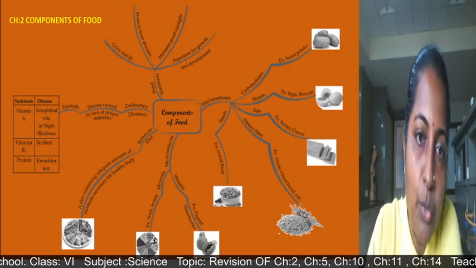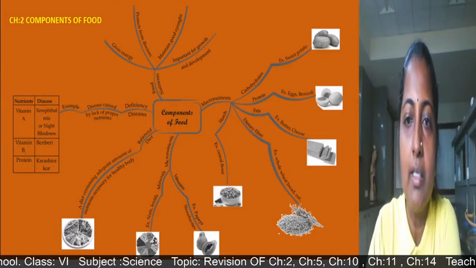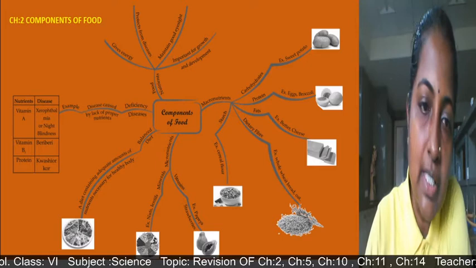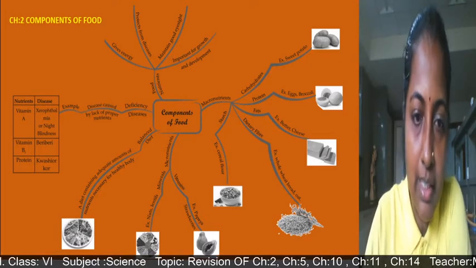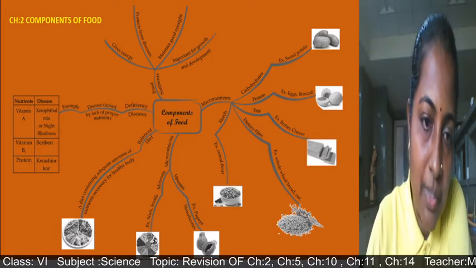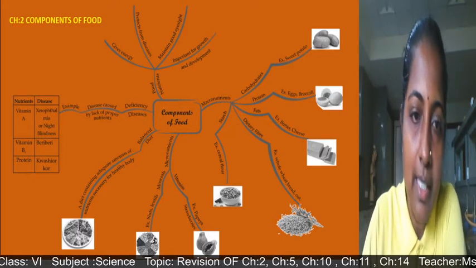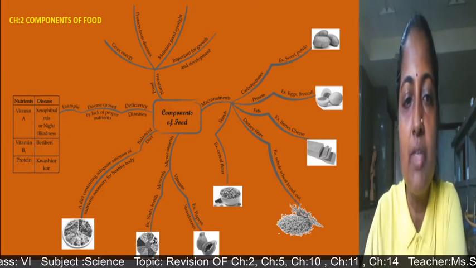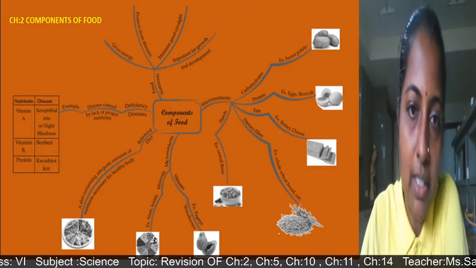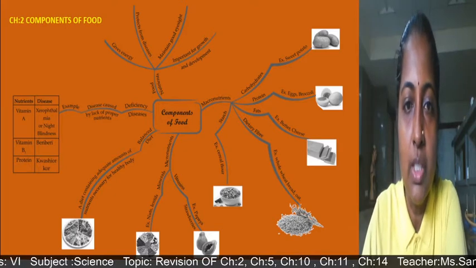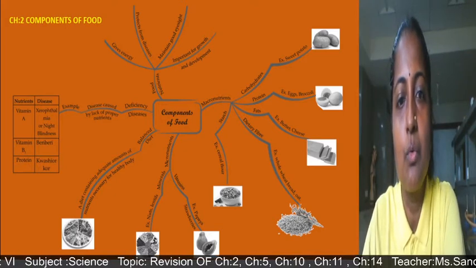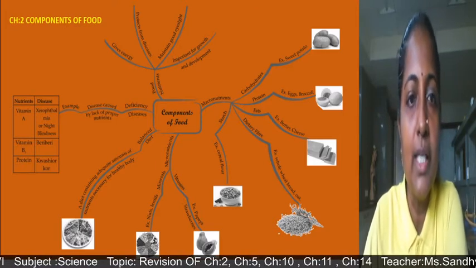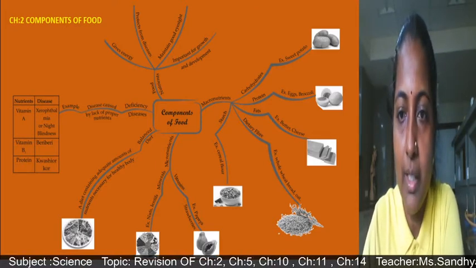And the micronutrients means what? It is required in very small amounts for our body. We will see vitamins, for example papaya and strawberries, and minerals are present in nuts and lentils. So these are some examples in which vitamins and minerals are present. So these are essential components: carbohydrates, protein, fats, vitamins and minerals. Along with that, students, water is also an important part.